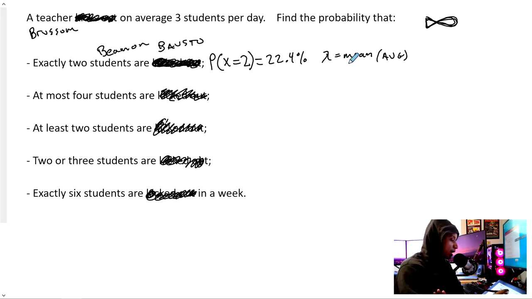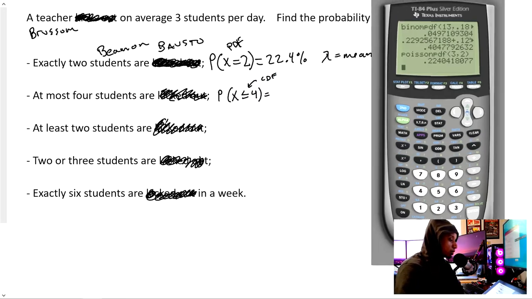Okay. So at most 4 students. So the probability of 4 students or less. At most 4. So our desired event is at most 4, less than or equal to 4. So let's find that. Well, like I said, this was PDF because it's exact. Since this is less than or equal to, this is CDF. CDF means this or less, this and everything before it. Cumulative. That's what the C stands for. Let's try that in the calculator.